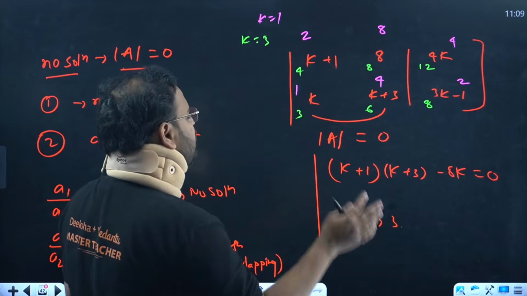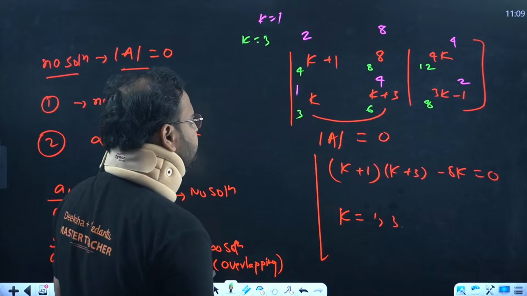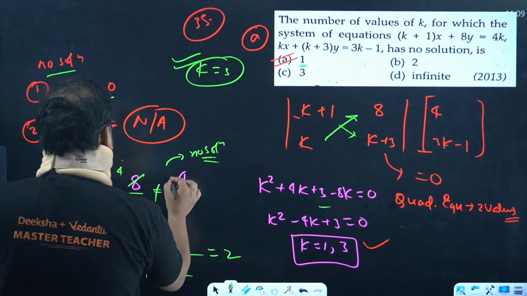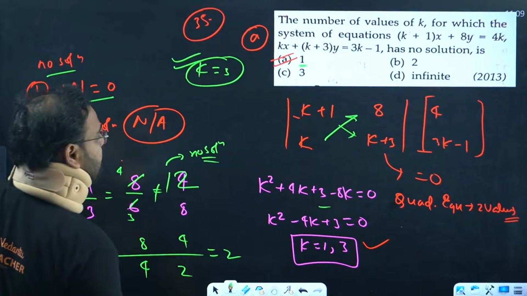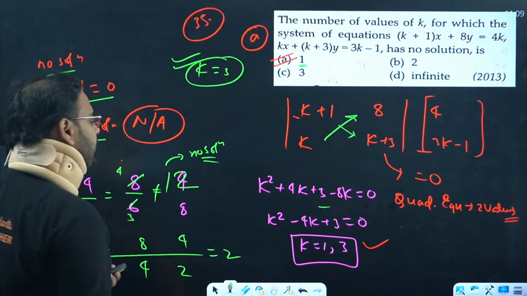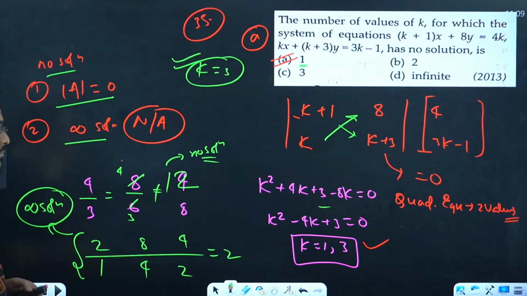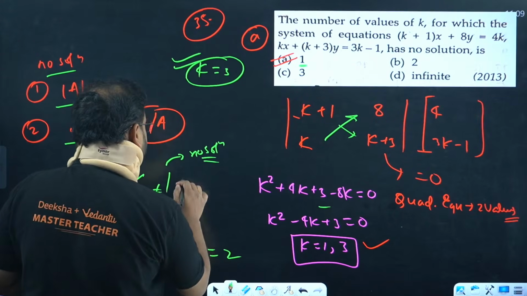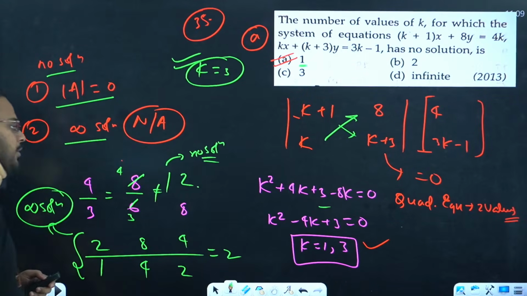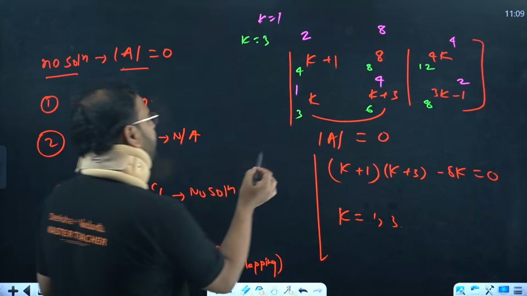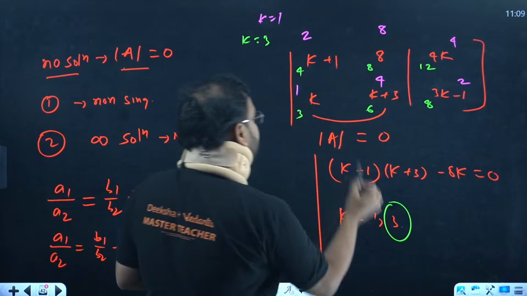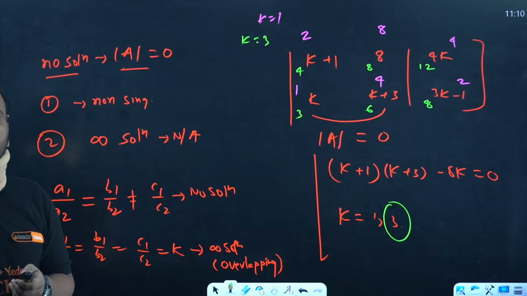It's not actually 4 and 8, it's actually 12 by 8. But it's still not equal. This is not 4 actually, this is 12 by 8. My bad. Still not equal. So the case with the green color, when k is equal to 3, is giving me a situation where there is no solution.